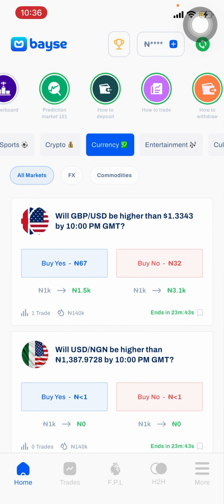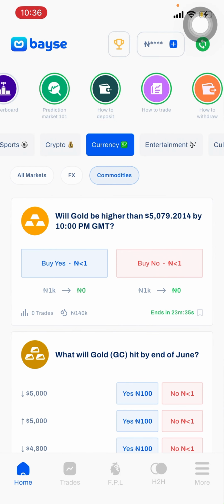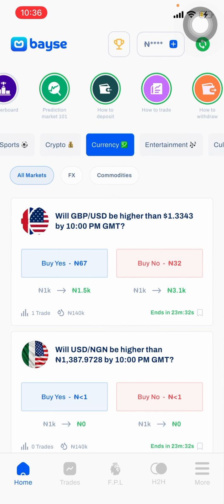Now, how do you get started? If you go to the Forex section, the currency section, you're going to see FX, commodities, and whatnot. So let's just play around in all markets. Let's start with the most basic thing, which is the market question. The market question here is saying, will GBP USD be higher than this price, that is 1.3343, by 10 p.m., which is an hour window, basically.